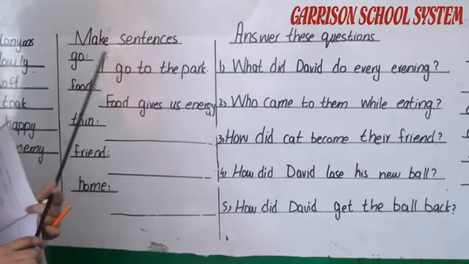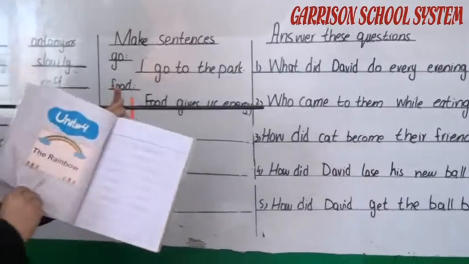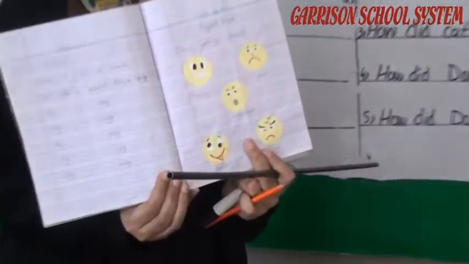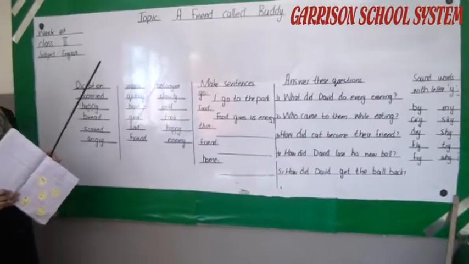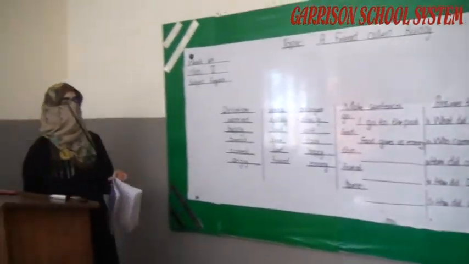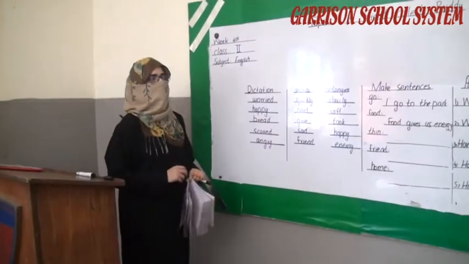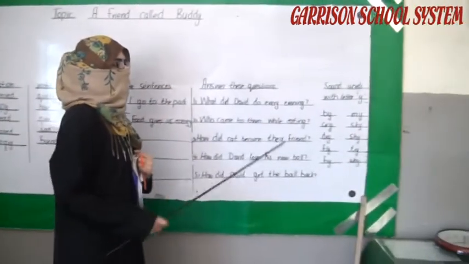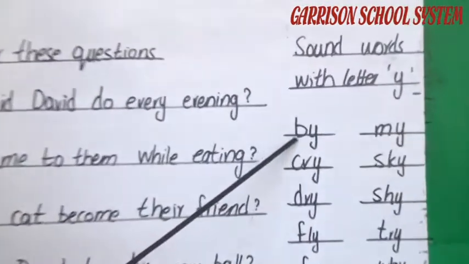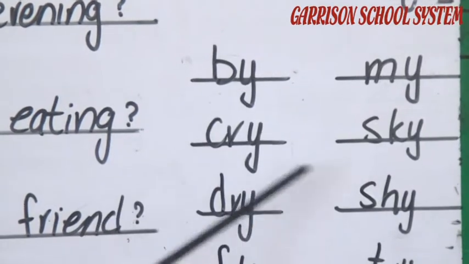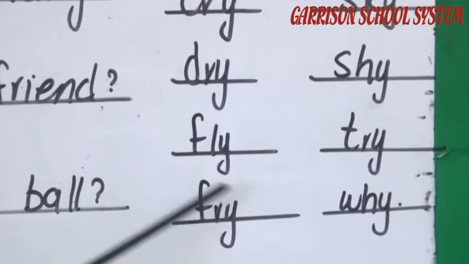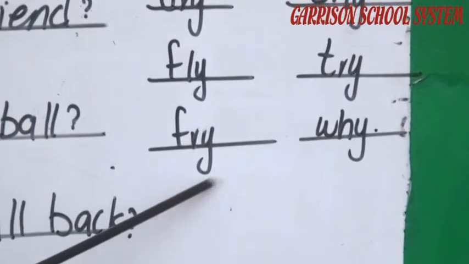Now activity number 5 is about the sound words. Sound words, as you know, give us a different sound. In this chapter we learn about the letter Y that gives us the long sound I. So that's why these are the few words that I am writing here: buy, my, cry, sky, dry, shy, fly, try, fry, why.